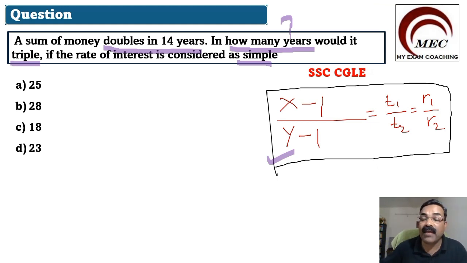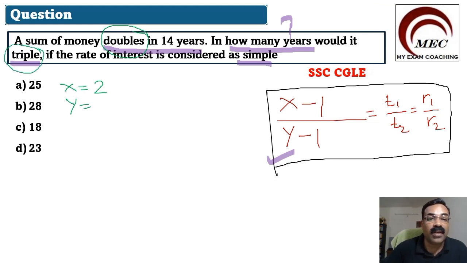What is this x minus 1 by y minus 1? Here x is the money doubles in 14 years. When we say double, we take x as 2. And y is in how many years it will triple.